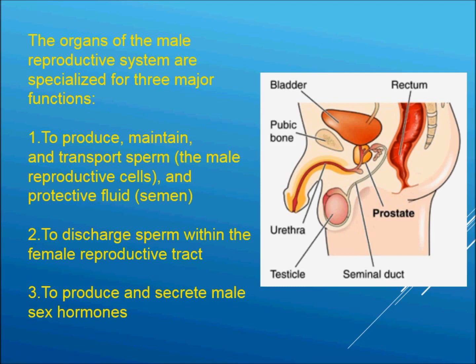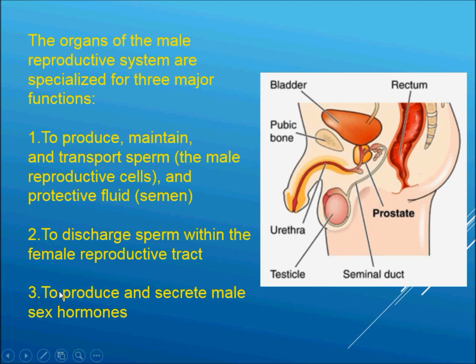Sperms are the male reproductive cells, and protective fluid, which we call semen. Second major function is to discharge sperm within the female reproductive tract, that is vagina, which we call sexual intercourse.